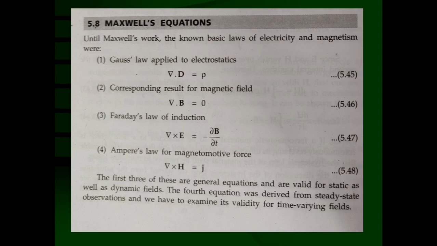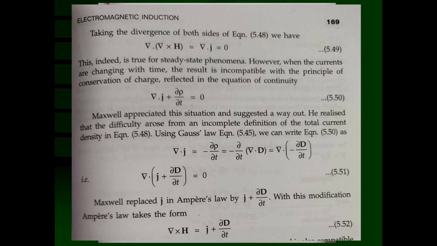Now we are moving to the second slide. How can we say that it is not obeying for time varying fields? For that, we have to understand the equation of continuity. Equation of continuity is nothing but conservation of charge.